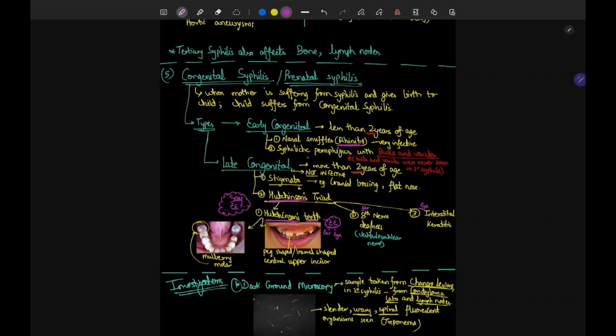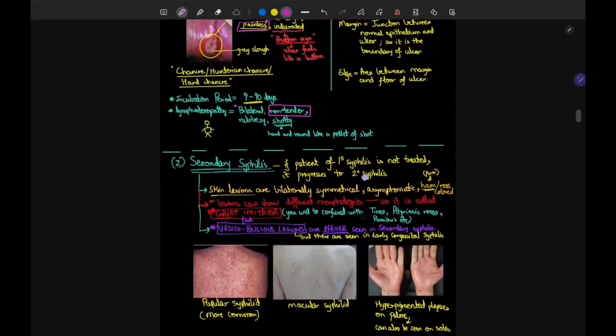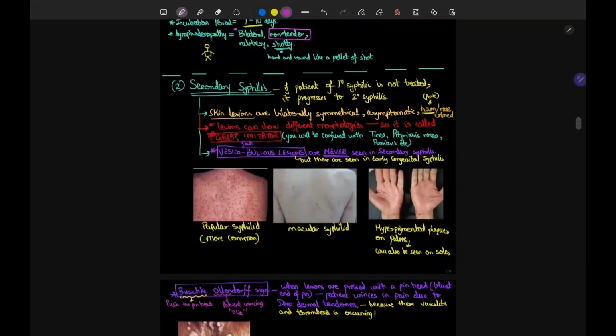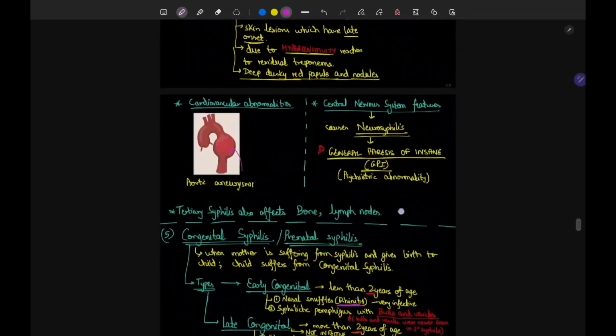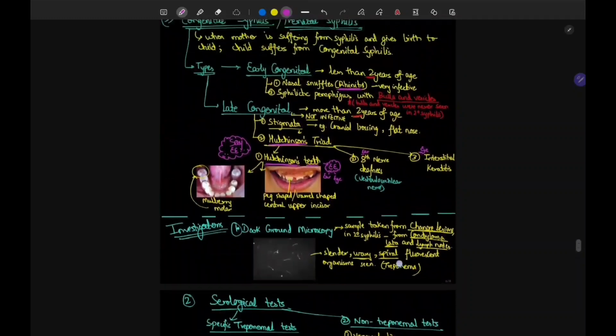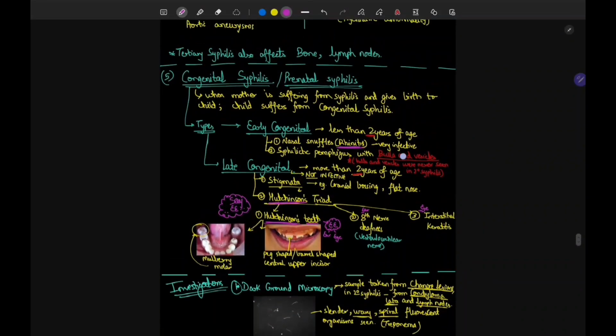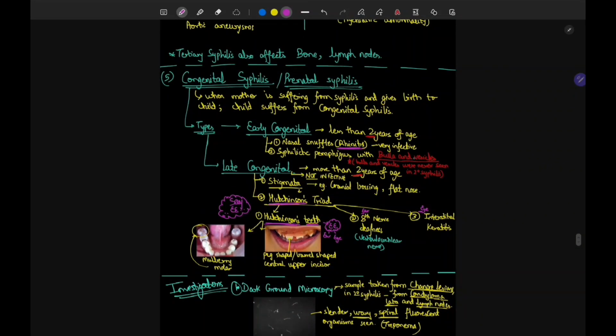And the second thing that I told you while teaching secondary syphilis, that the bulla and vesicles are not seen there. Secondary syphilis was a great imitator, but vesicobullous lesions are never seen. And these vesicobullous lesions are seen in early congenital syphilis. See here, in early congenital syphilis, we are having bulla and vesicles.